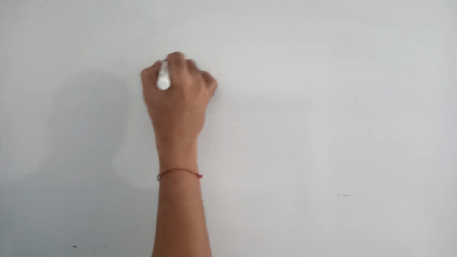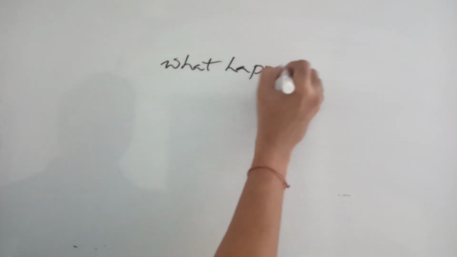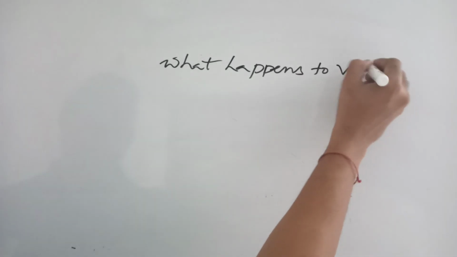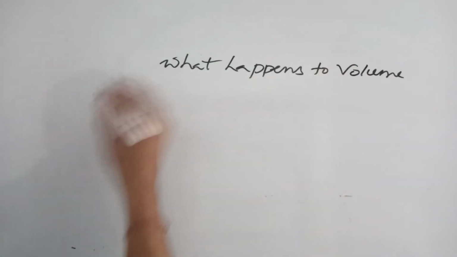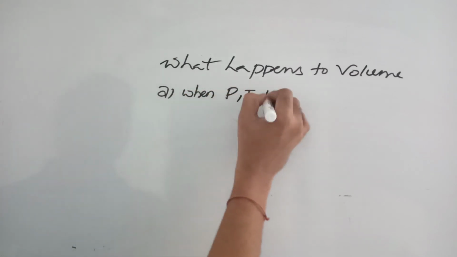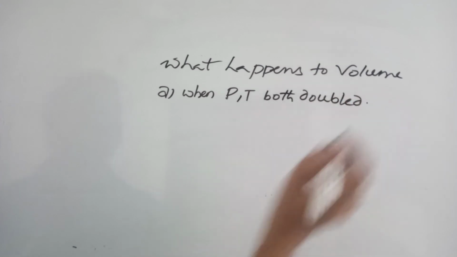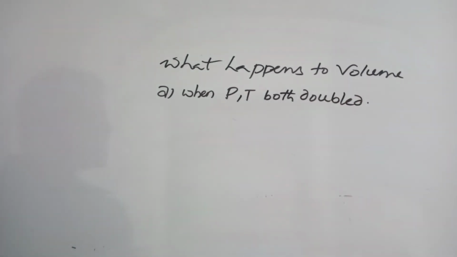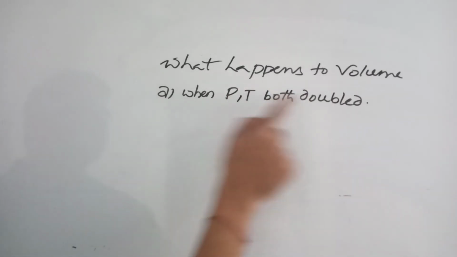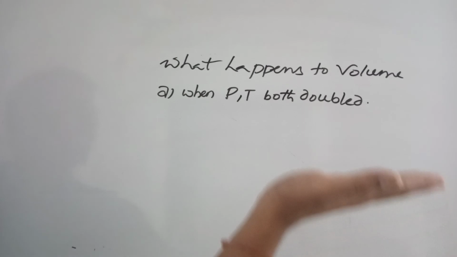See, what happens to volume? For all this, the question is common. A, when pressure and temperature both double. You can answer in two ways. One is the common sense way, second is the formula way. Common sense is, when pressure is doubled, volume becomes half. When temperature is doubled, volume becomes the same.